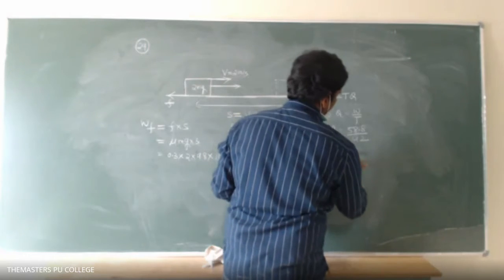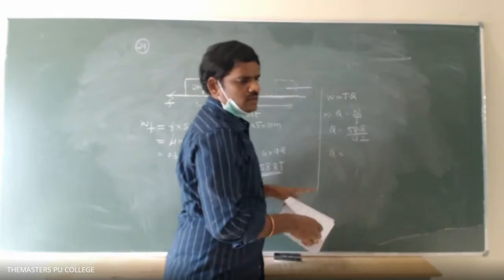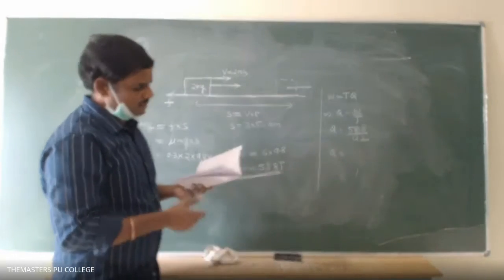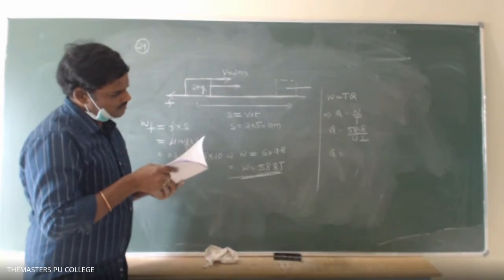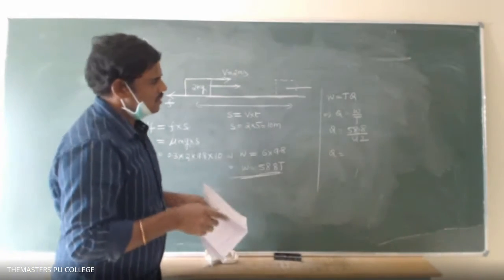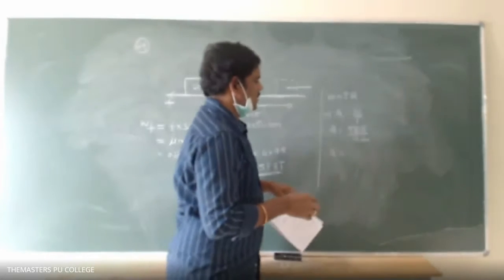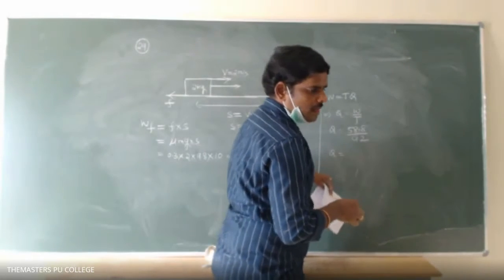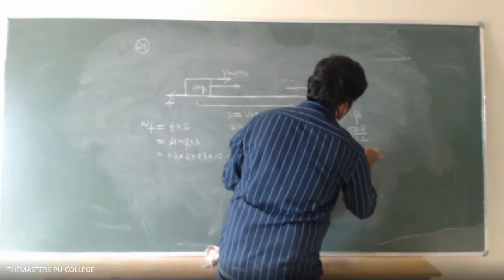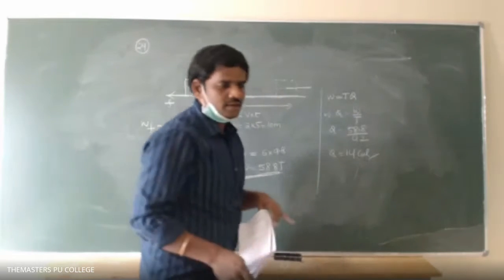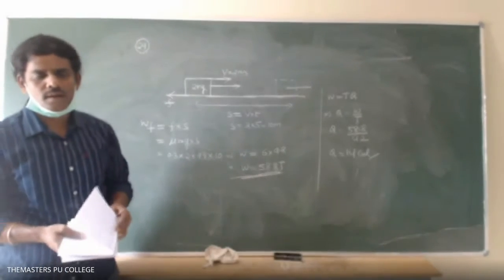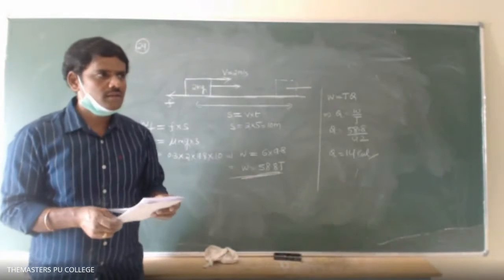We will get around, check it once. 14 calorie. You will get 14 calorie.